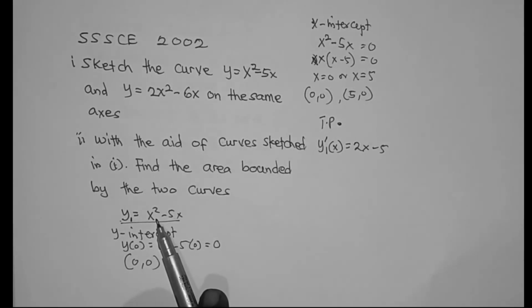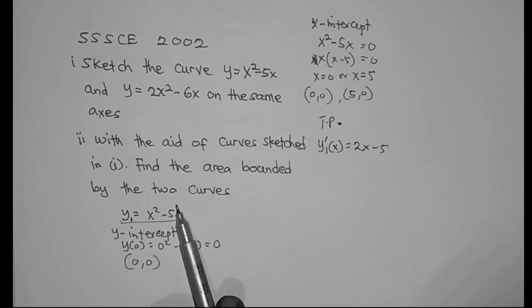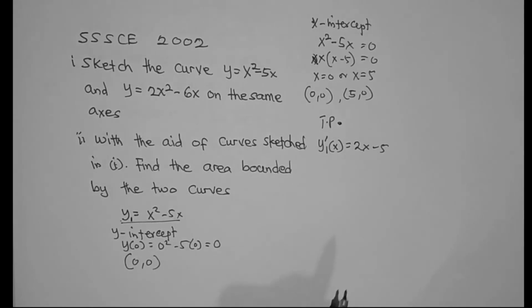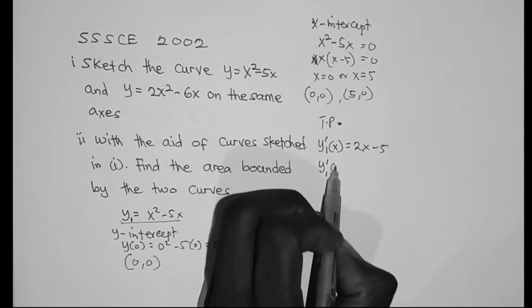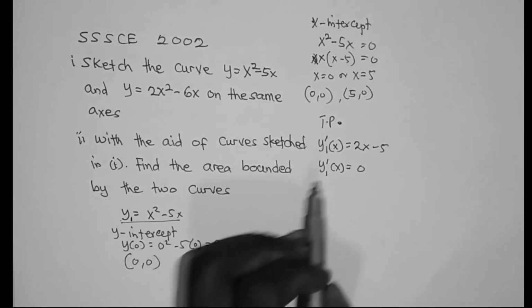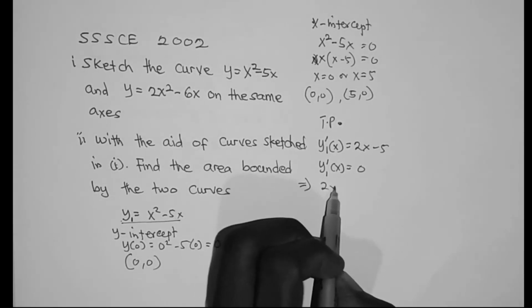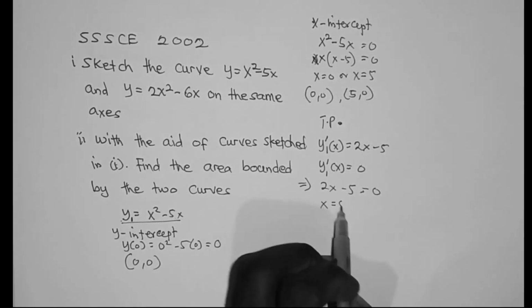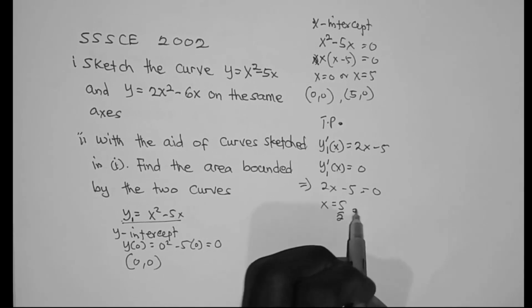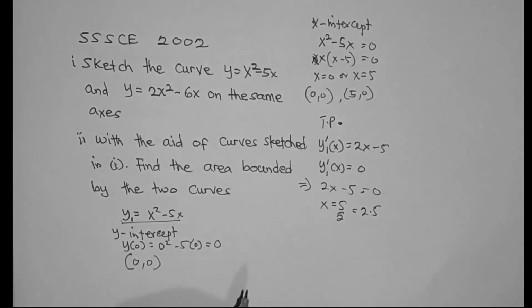We differentiate x squared, we get 2x, and if we differentiate minus 5x, we get minus 5. So the turning point occurs where y1 prime of x is equal to 0. So this implies that 2x minus 5 is equal to 0, x is equal to 5 over 2, which is equal to 2.5.